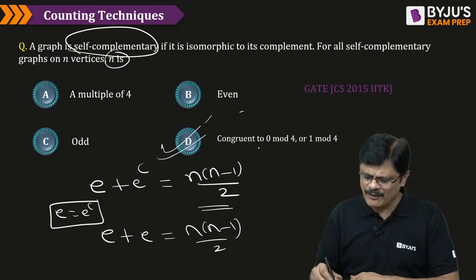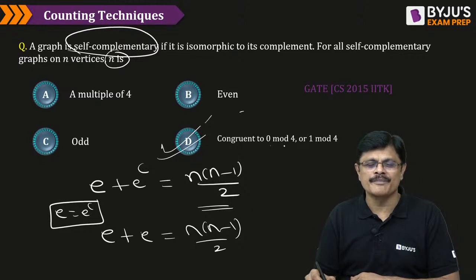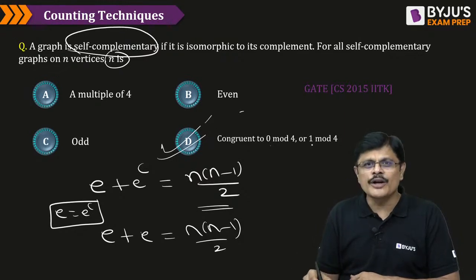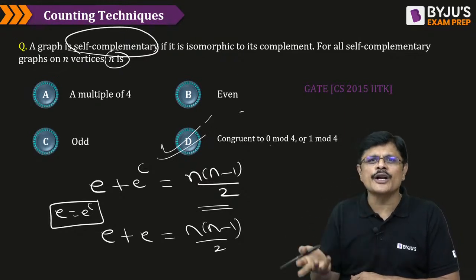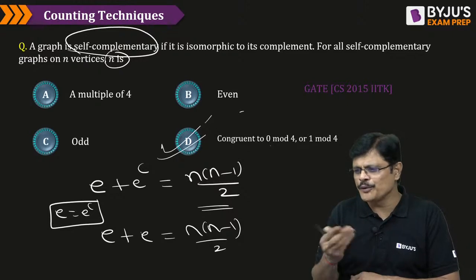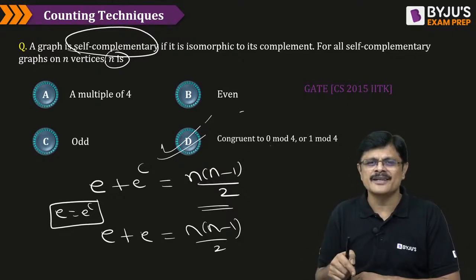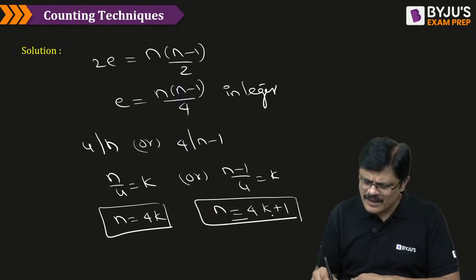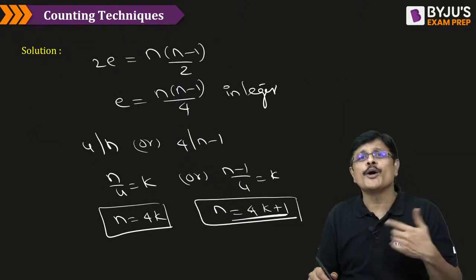And that is exactly congruent to 0 modulo 4. If it is a multiple of 4, what happens, sir? It should be congruent to 0. 4k plus 1 means it is congruent to 1 modulo 4. When you divide by 4, the remainder would be 1, my dear friends. If it is of this particular form, it is congruent to 1 modulo 4.